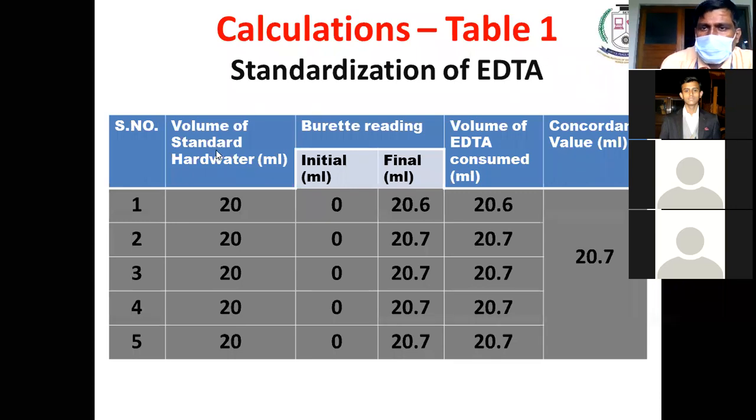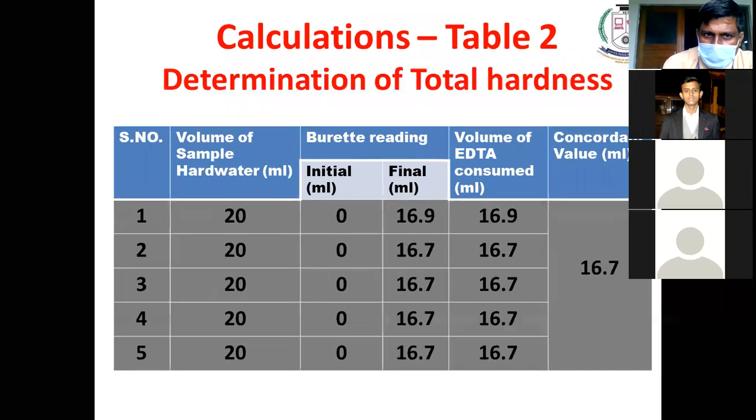Instead of standard hard water, we are taking a 20 ml water sample, and the same 5 ml buffer and the same pinch of EBT we are adding. We get wine red color and we titrate, and we get steel blue color at the end.